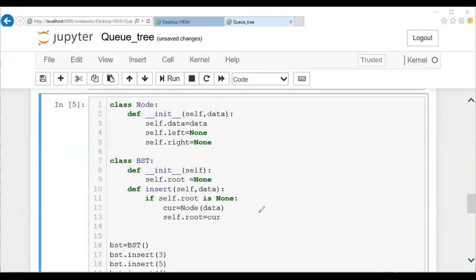What is the question, Priyanka? In the Node class, why didn't we define the root node? So here it is, Priyanka, root is here. Got it? Okay, fine.